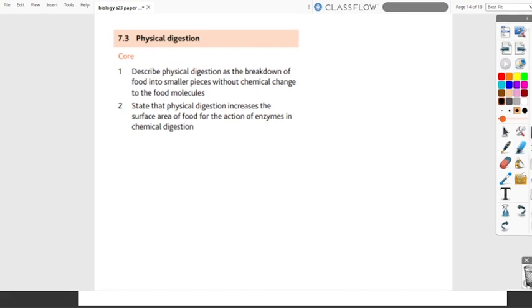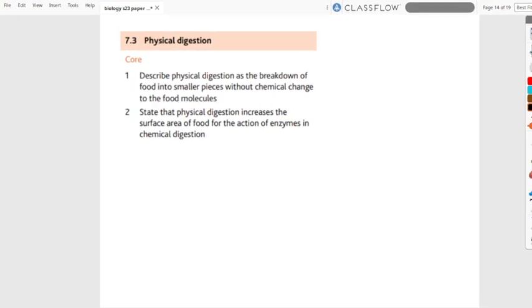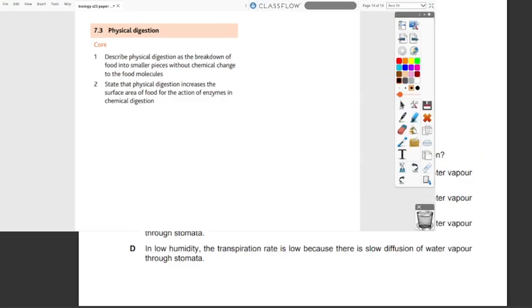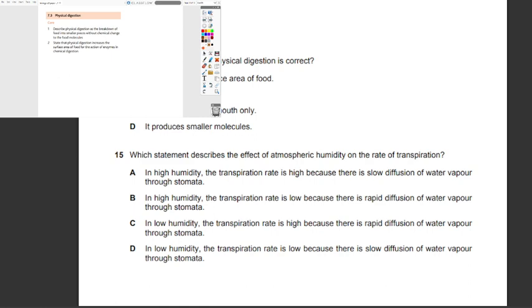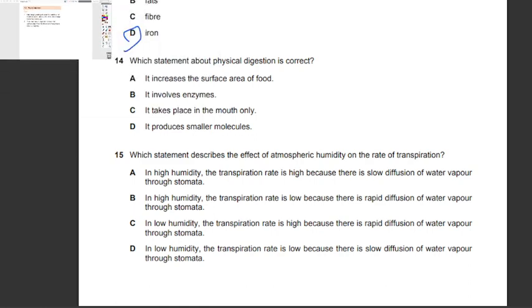As you can see, physical digestion is the breakdown of food into smaller pieces without chemical change to the food molecules. And physical digestion increases the surface area of food for the action of enzymes in chemical digestion. So basically it's just tearing down of substances, the same as tearing down a piece of paper. That can be considered as physical digestion, but in physical digestion it occurs in way smaller pieces.